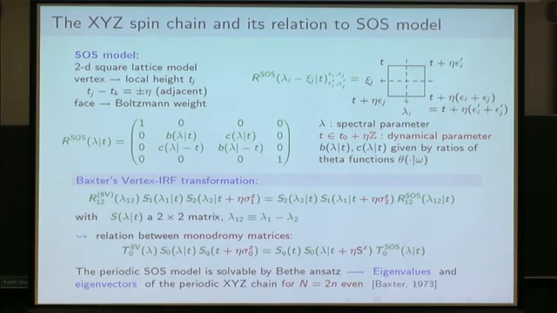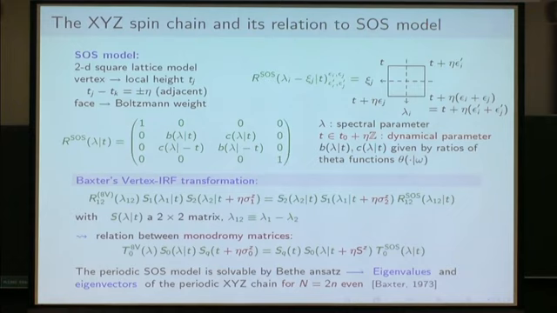And to each local configuration of heights around the face, you associate a local Boltzmann weight, which can be considered as the element of the R matrix of the model. So this is the so-called solid-on-solid model, which is a so-called IRF model, IRF meaning interaction around faces.